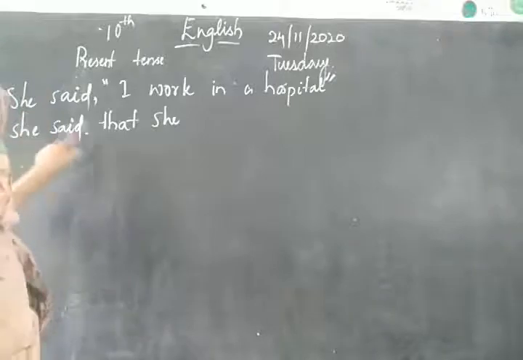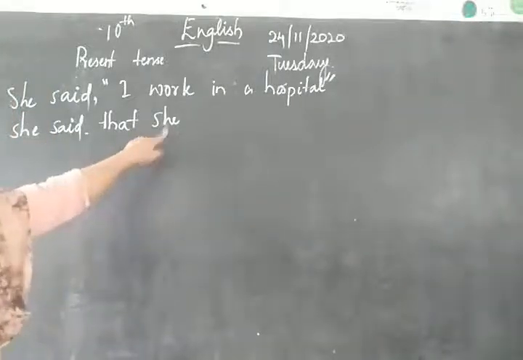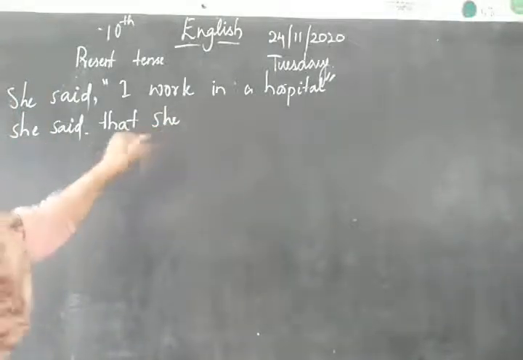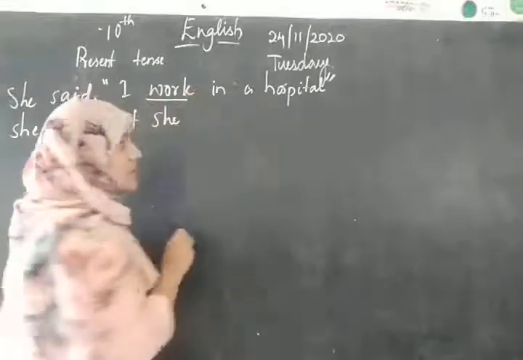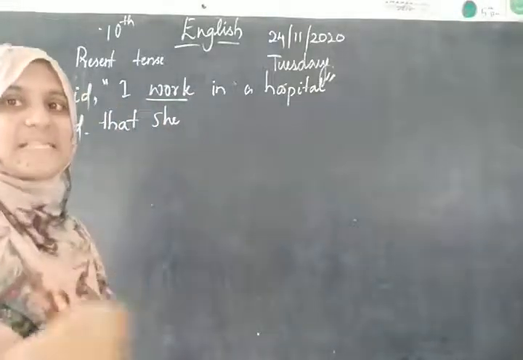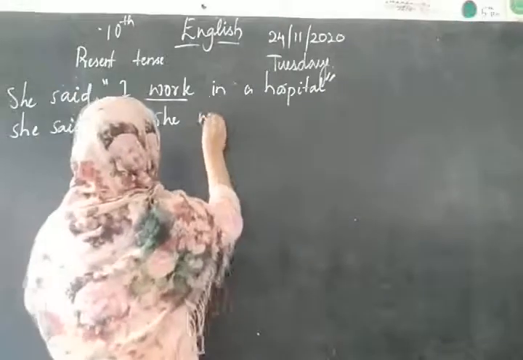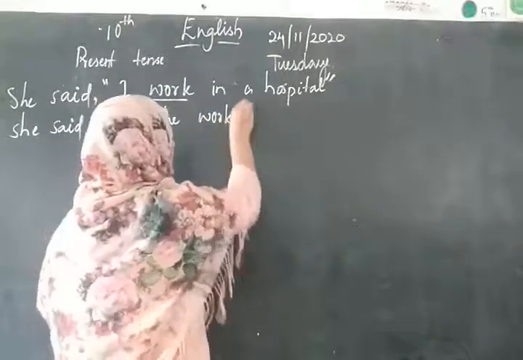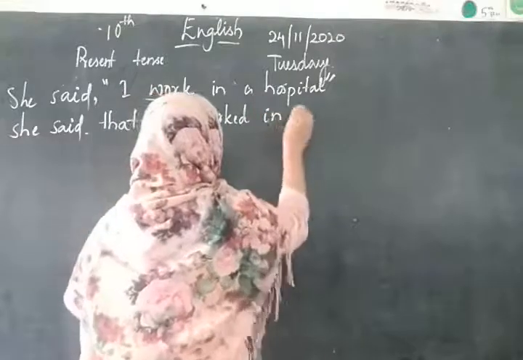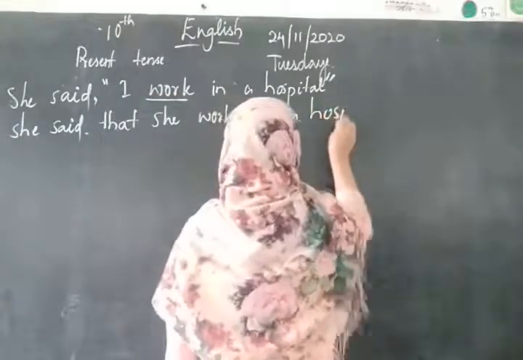She said that she worked in a hospital. See, the word work is a verb, that is an action word. So this changes to she worked in a hospital.